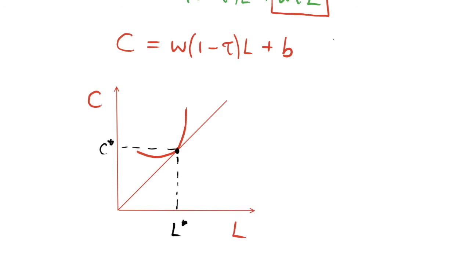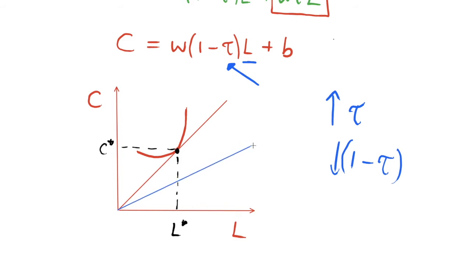And okay, we are initially at this point. Now, what happens when we increase our tax rate tau? So let's imagine that we increase our income tax. Then what we are effectively doing is we are decreasing the term 1 minus tau. And so this term is multiplying the slope of our labour curve. So we are making this curve flatter or less steep. So we move now to this curve here.